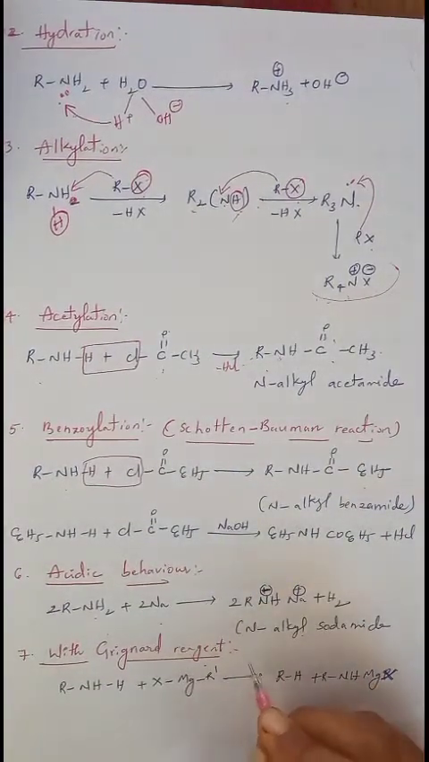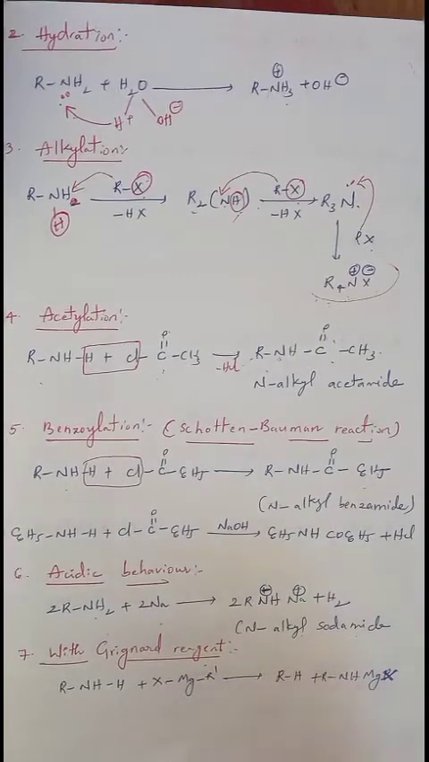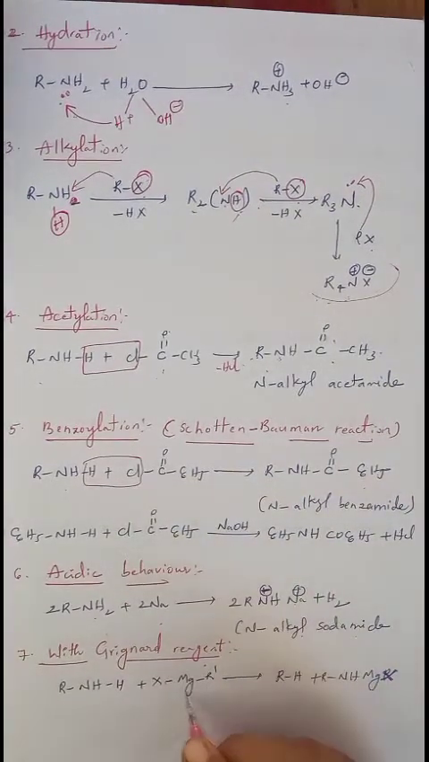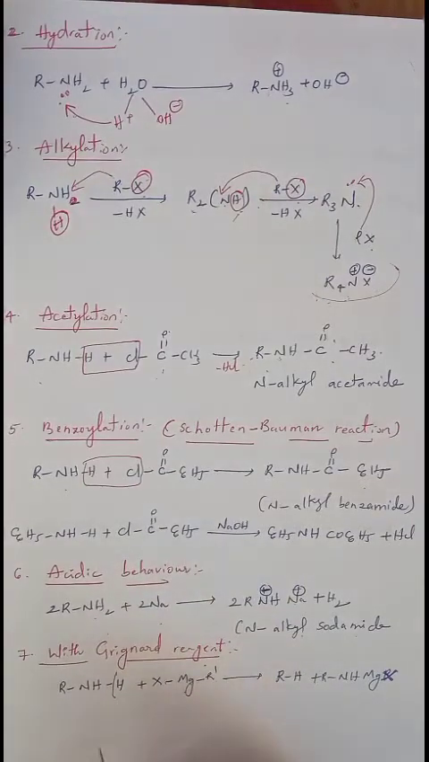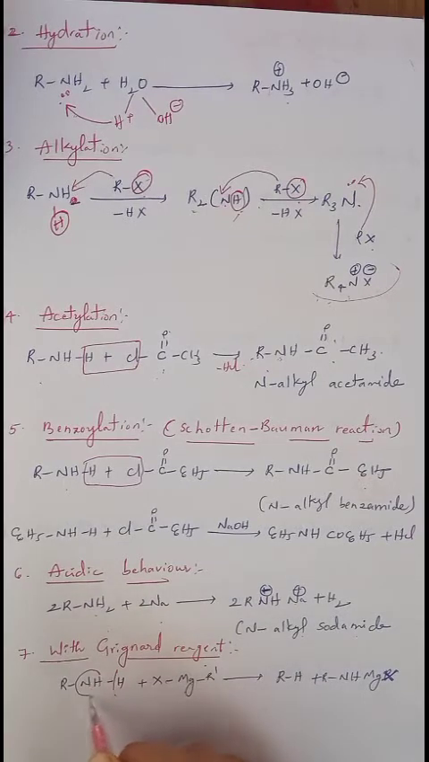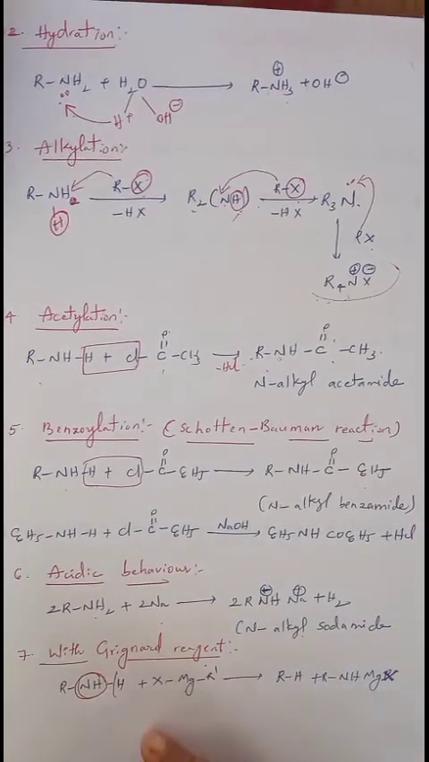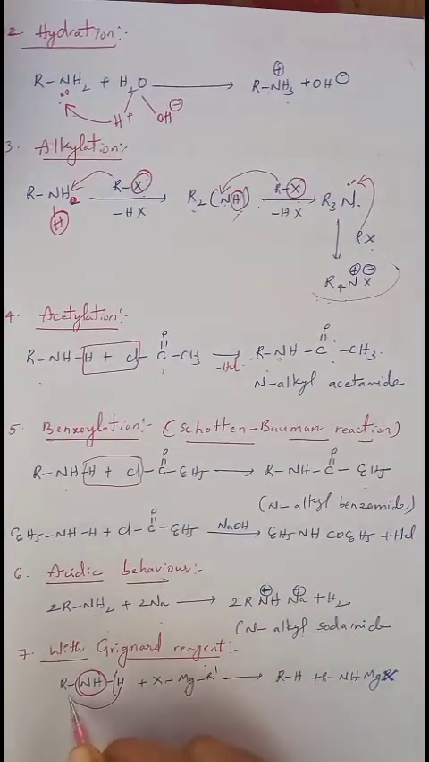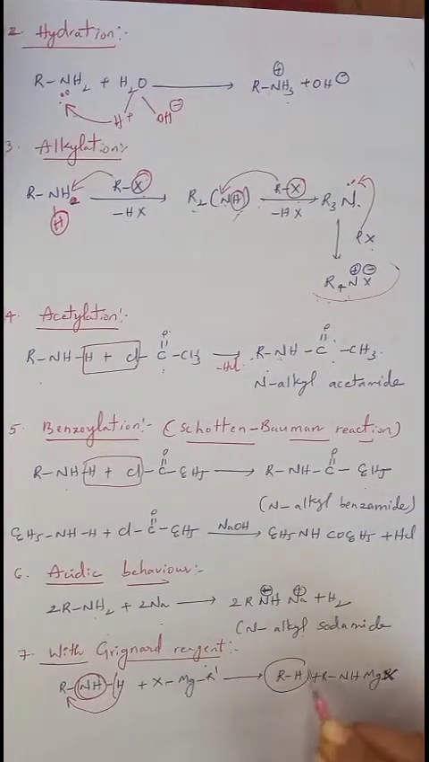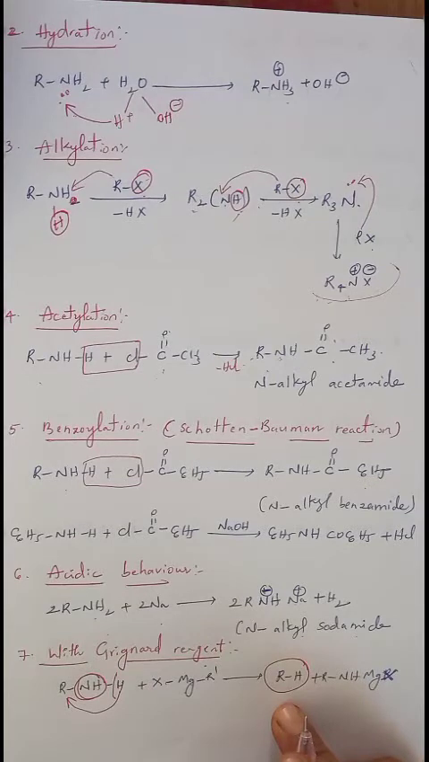Next one, with Grignard reagent. What is Grignard reagent? RMgX is called Grignard reagent. When Grignard reagent reacts with amine, NH is removed from the amine. Hydrogen is added to the R group. We will get a hydrocarbon, that is RH.